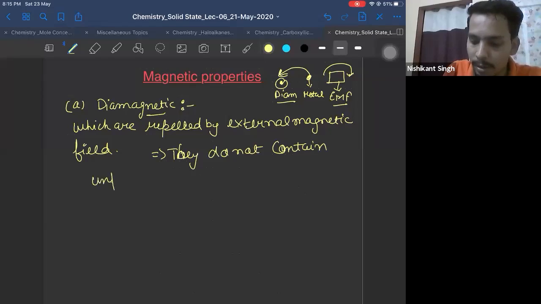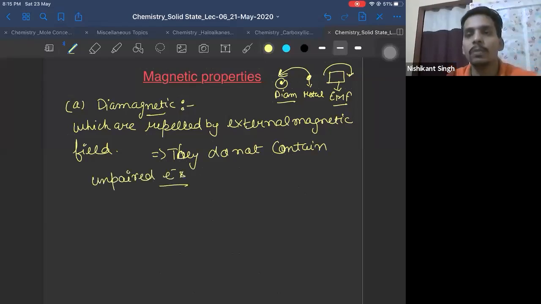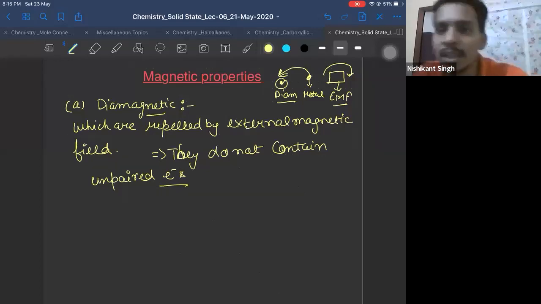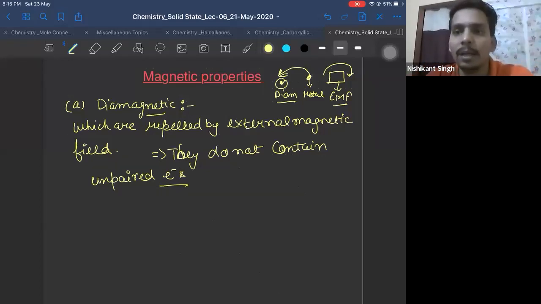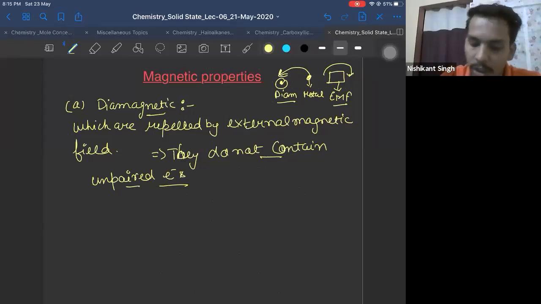Can you get a question from this? In NEET, CET, yes. In JEE Mains, rarely, but in a chapter test it can come. Okay? So they do not contain unpaired electrons. That's why they are diamagnetic. This is what we have studied so far in structure of atom.